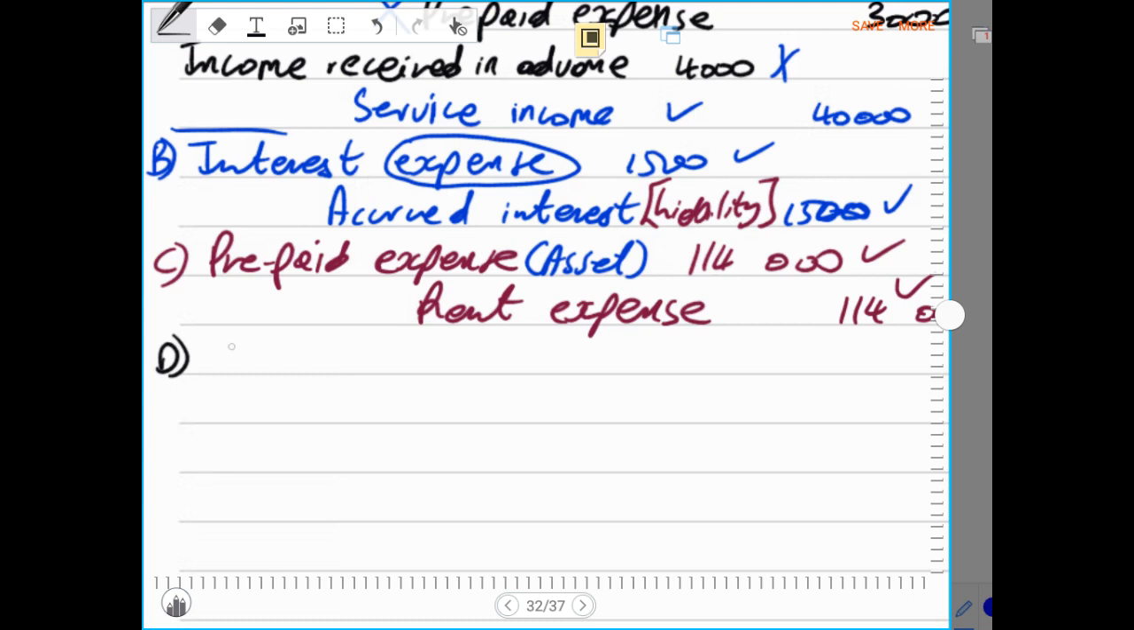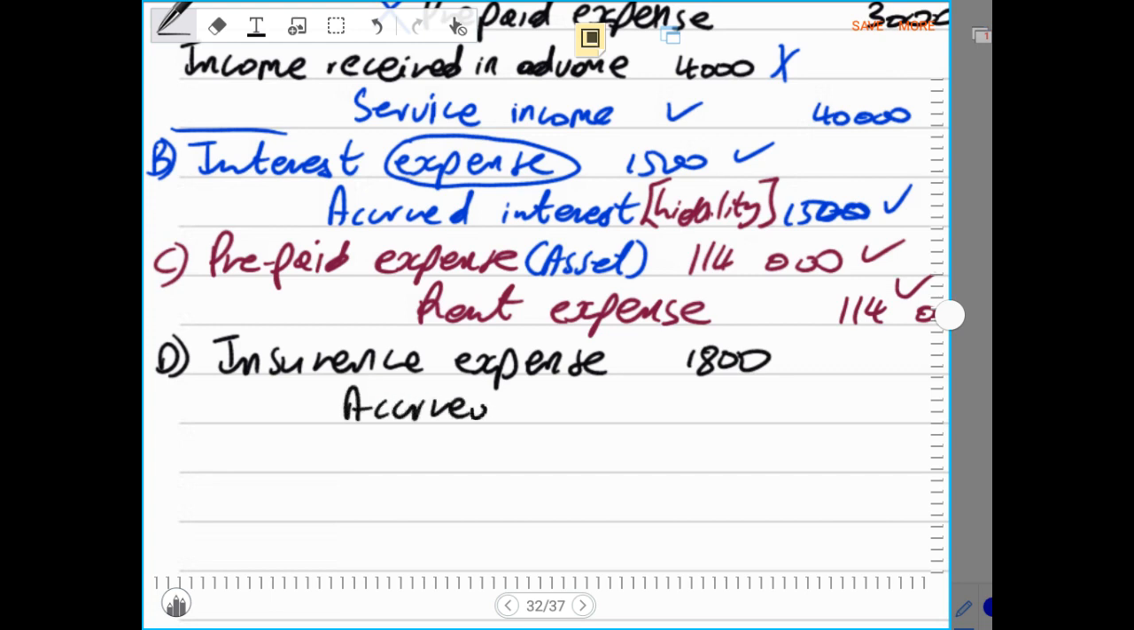So now we debit our insurance expense first, because the insurance that is in the trial balance is not supposed to be that amount. It's short of 1,800. Then we credit our accrued expense because this is an expense not yet paid. We still owe this insurance to the insurance company. Then we credit our accrued expense by 1,800.